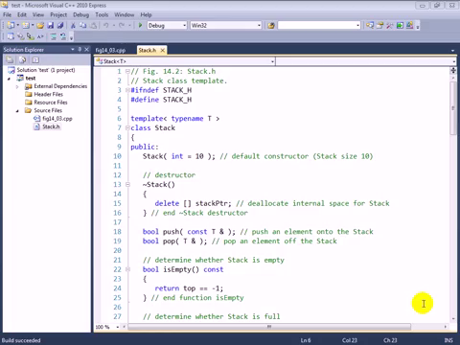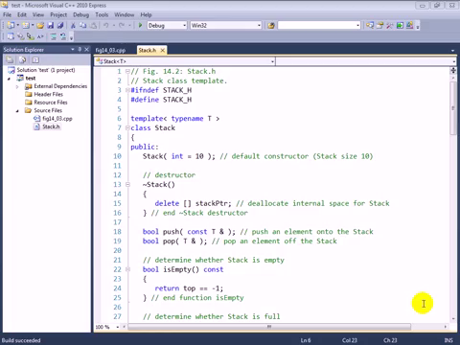Now, we've already introduced to you back in the arrays lesson the vector class, which is part of the C++ standard template library. And in the last lesson of this Live Lessons product, we'll be taking a look in more detail at a bunch of predefined templates that are provided by the C++ standard library. In this example, we're going to implement our own stack class to demonstrate some of the concepts of building your own template.